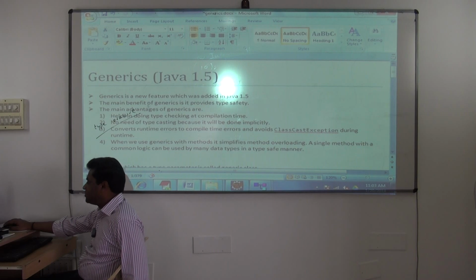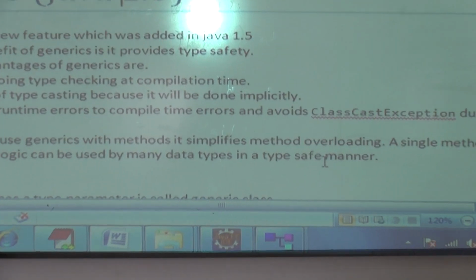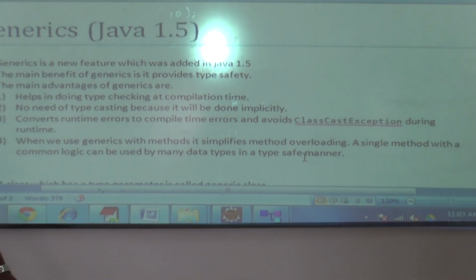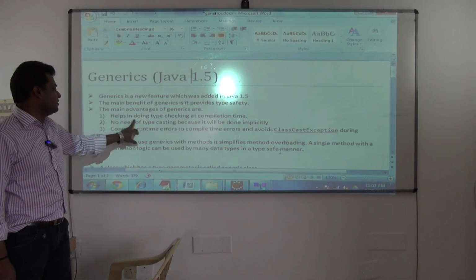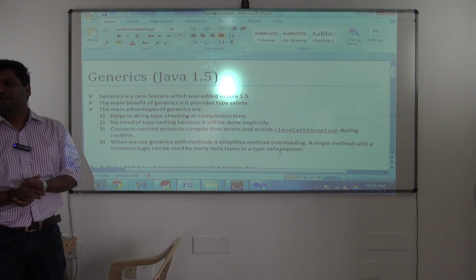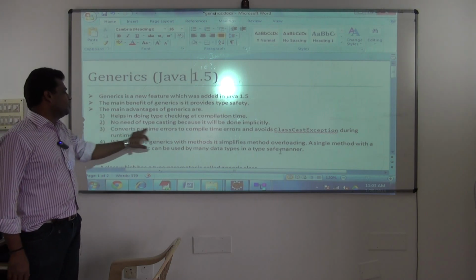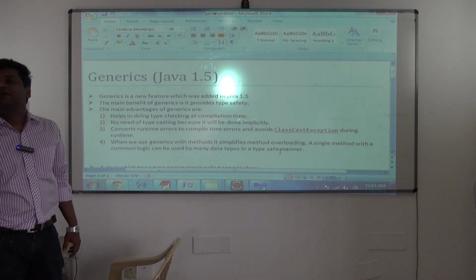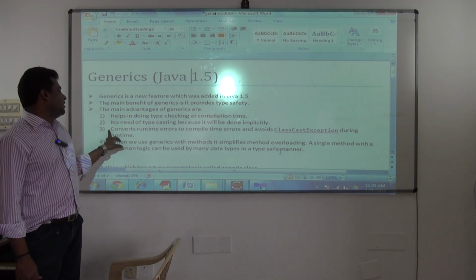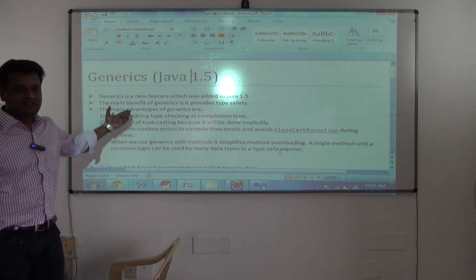Let's see some notes on generics now. So what is generics? See, generics is a new feature which was added in Java 1.5. The benefit of generics is that it provides type safety. The main advantage of generics is that it helps in doing type checking at compilation time. It will check the data type: h1.m1, Integer means Integer only. So it checks the data type you are using at compilation time. Next, no need of typecasting because it will be done implicitly. Who will do the typecasting? The compiler. Understood? Then it converts runtime errors to compile time errors and avoids what? ClassCastException. These are the three benefits you have seen till now.